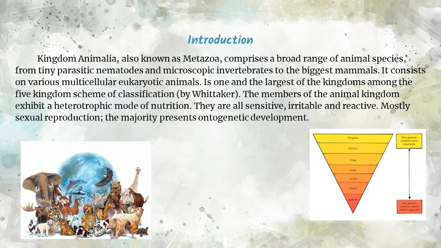They are all multicellular, with a high degree of differentiation of tissues which form organs in which they perform their vital functions. They are all sensitive, irritable, and reactive, due to their nervous system which creates movement and allows them to perceive their surroundings, having organs of sense, mostly sexual reproduction. The majority present ontogenetic development.